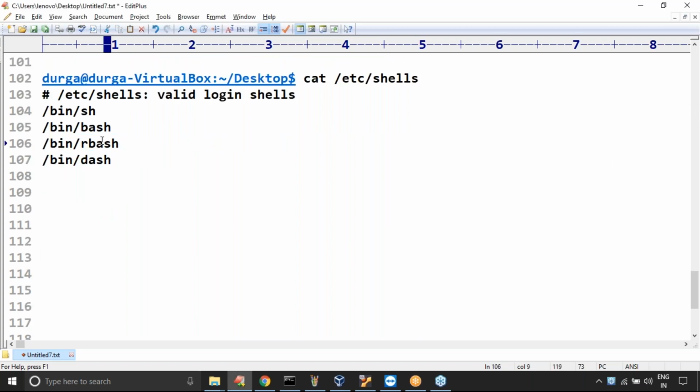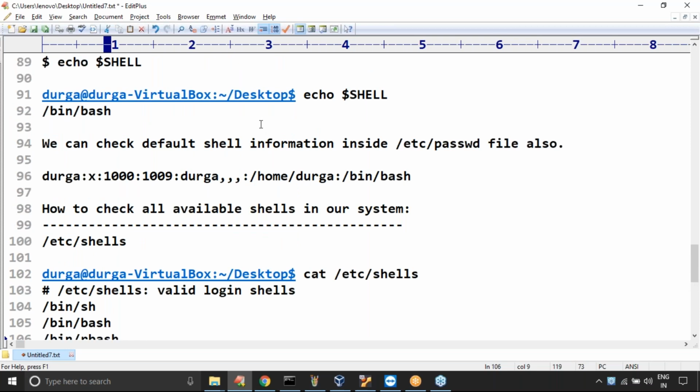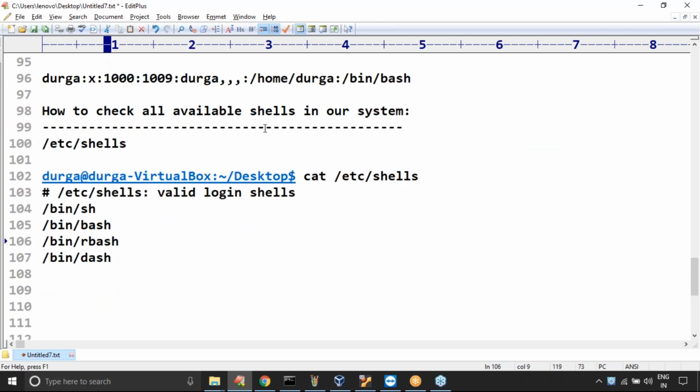Okay, sir, these are the shells we have. Just be aware, sir. So how to check the default shell? Next, what various shells are available in my system? But just to note, if you want to learn shell scripting, all this is not required. I'm covering it just for your awareness sake only. Don't worry at all.